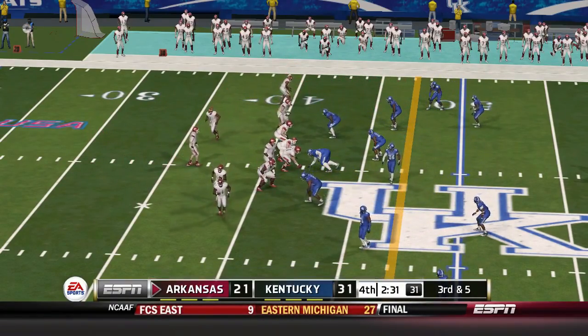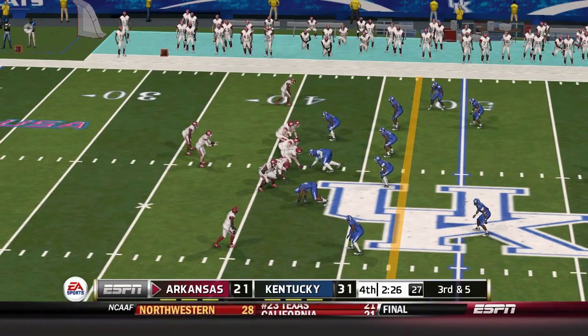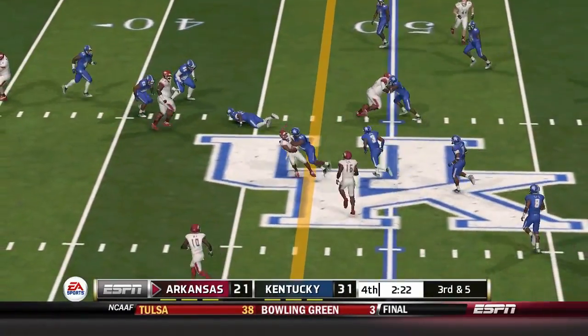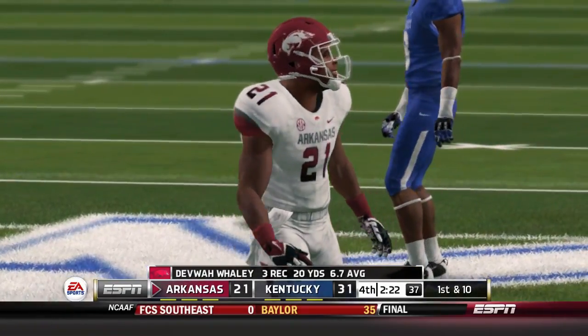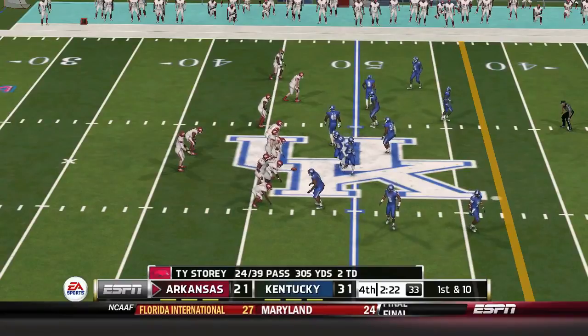Coming. Ready. He's brought down in the open field. That is just sound, fundamental football right there, making it look so easy. It makes it 1st and 10.